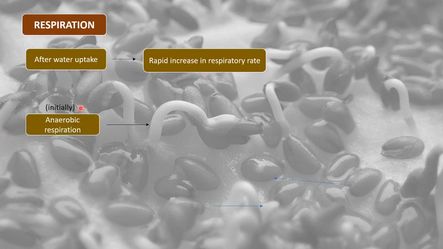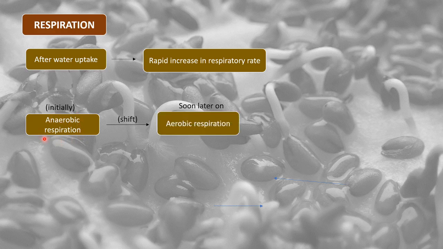Initially, the respiration would be anaerobic respiration, because initial respiration is in the absence of oxygen, as there might not be enough oxygen present. At that time, when oxygen is not available, it is possible that the seed might be growing through anaerobic respiration.